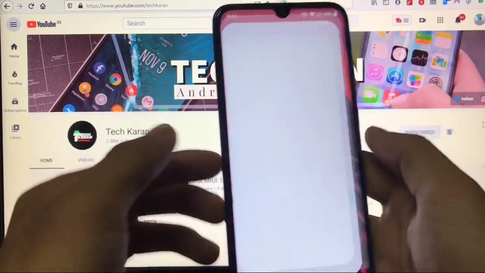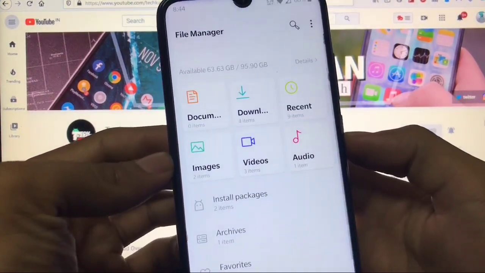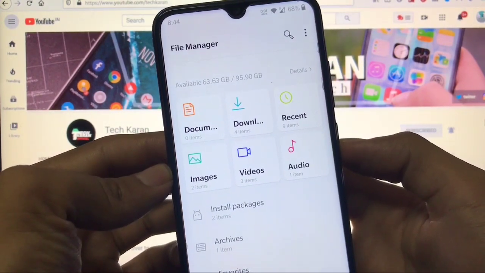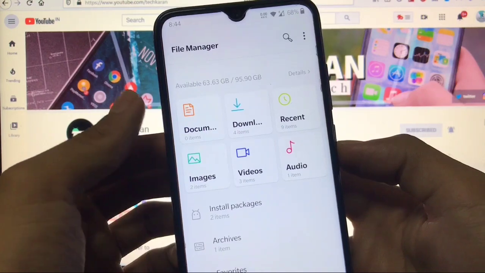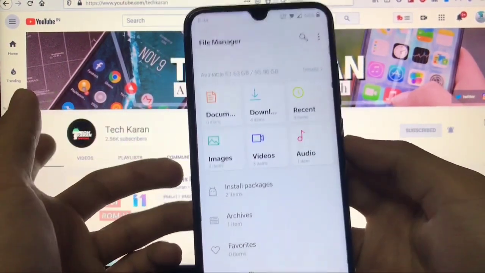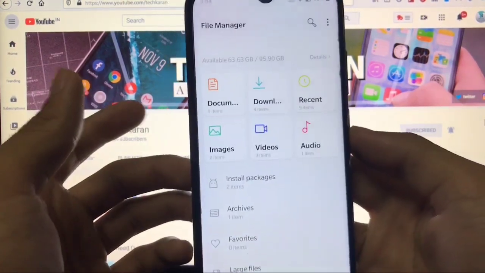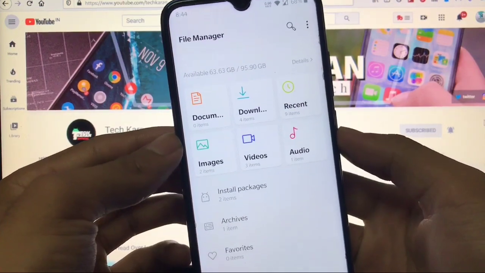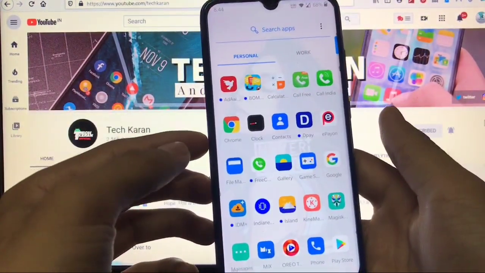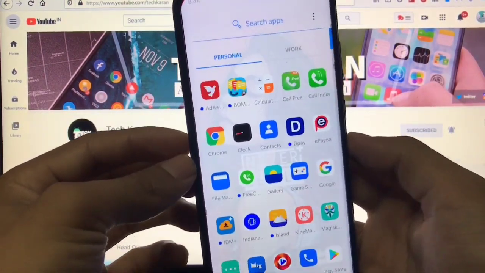This also has the bug of SD card media, which you might not get here. As you can see, you will not get your SD card items here, and obviously OnePlus devices do not support these things, so you will not get these items here. Maybe there are some fixes available like the media provider APK and some other things, so you can try those fixes if you want to, but by default these are the things you get here. All the things I have already shown you, I think. So these are all the things which you might get in the OnePlus 7 based custom ROM available for Redmi Note 8.